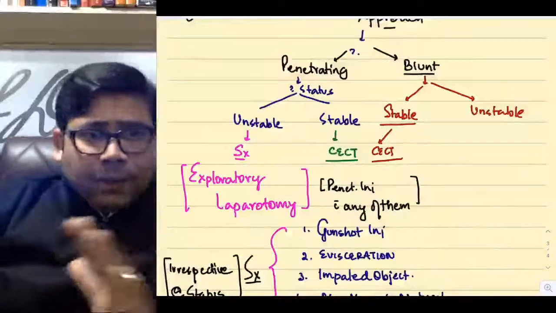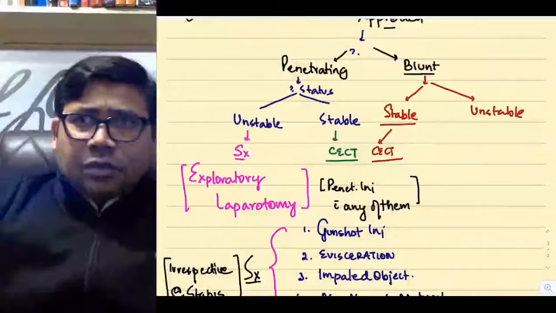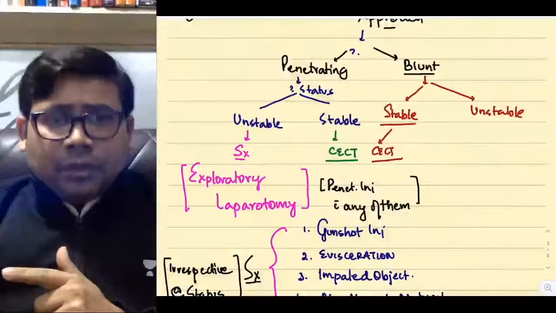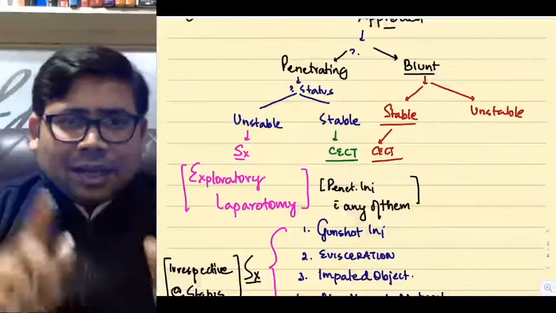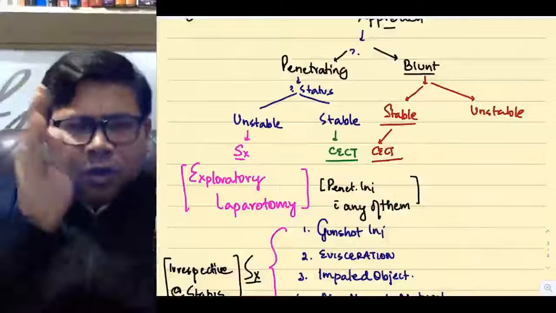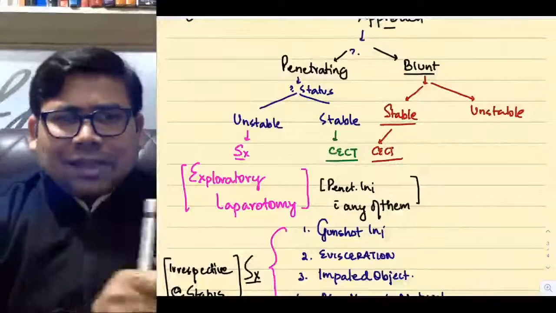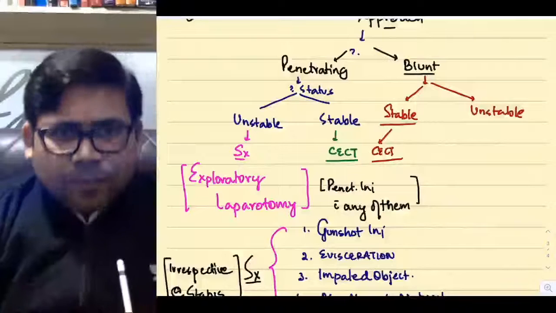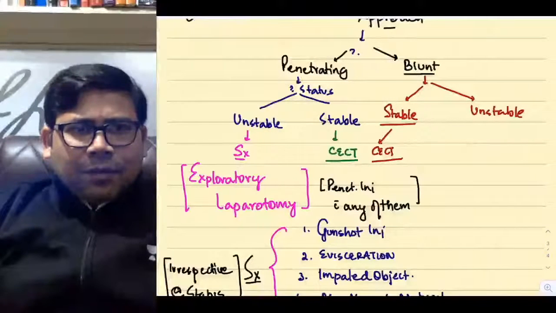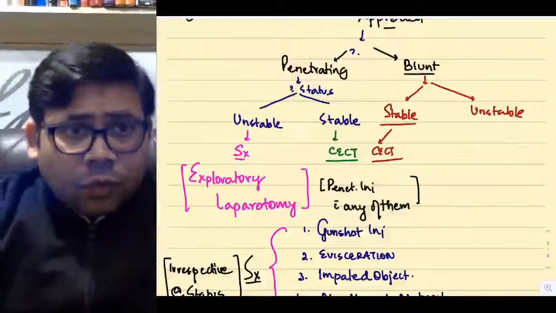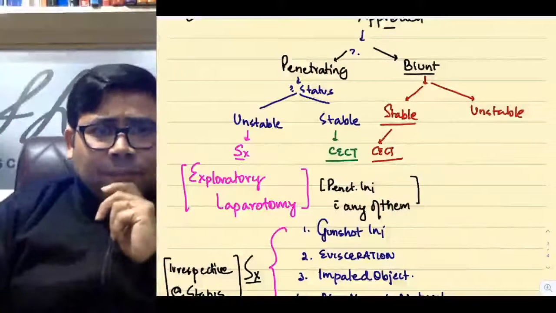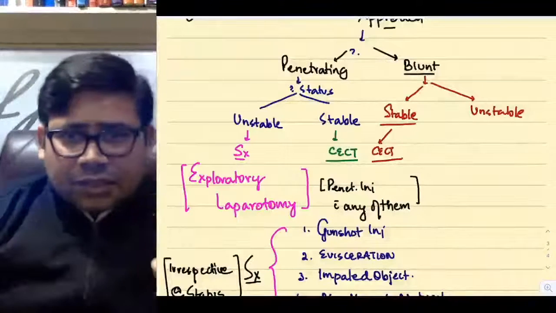Now, CT cannot be done bedside. You cannot get that big CT machine onto the bed. Stable patients can be transported to the radiology department. But the unstable patient, you are resuscitating. Unstable means hemodynamically unstable patient. You are transfusing blood, you are giving a lot of things, you are trying to stabilize the patient. How can you disconnect them and insert the patient inside a CT machine? Is that clear? So the dictum is that in unstable patients, any procedure that we do should be bedside. So we do the bedside procedures here. Am I clear?